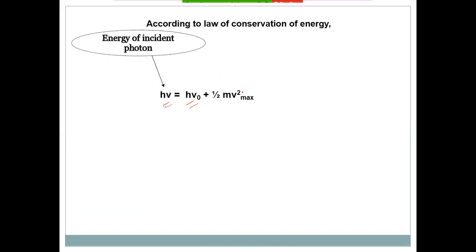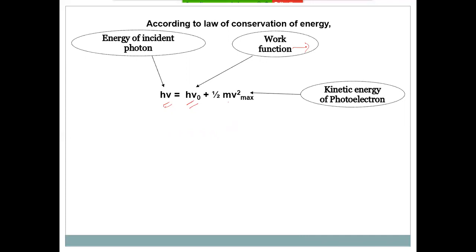Here h nu is the energy of the incident photon, h nu naught is the work function. What is work function? The minimum energy required to eject an electron from the metal surface, and half m v squared is the kinetic energy of the photoelectron. When we solve this equation, half m v squared equals h times nu minus nu naught.